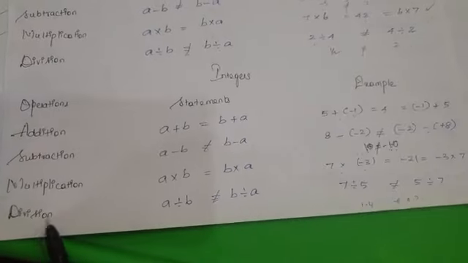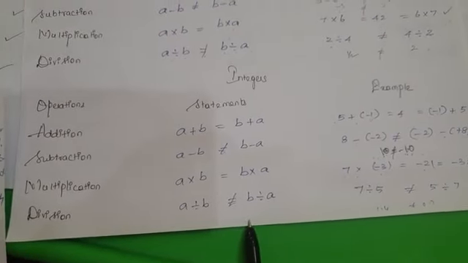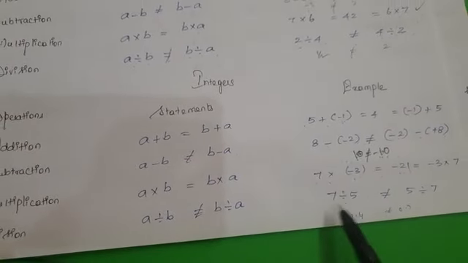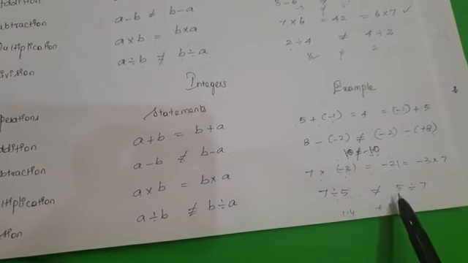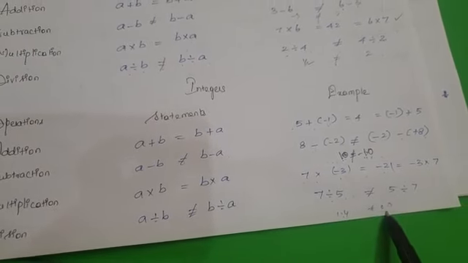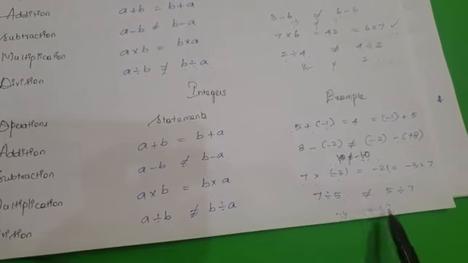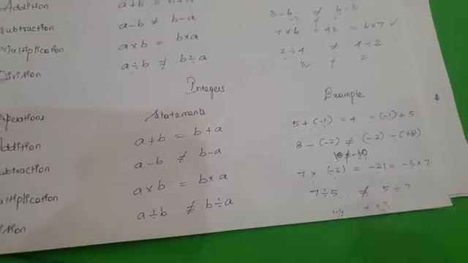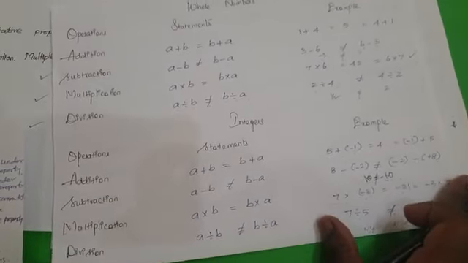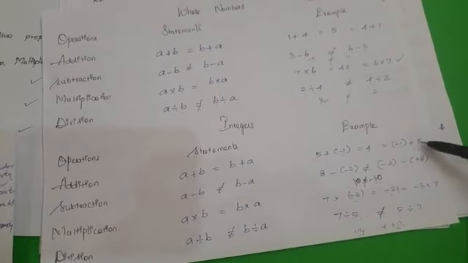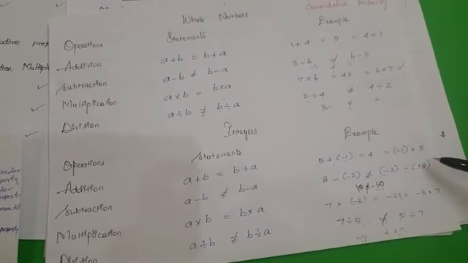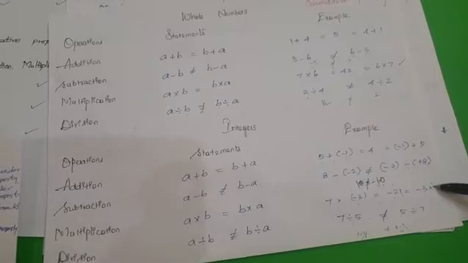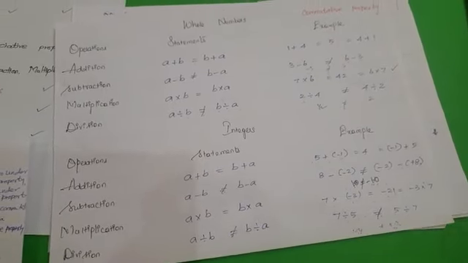When you come to division, a divided by b is not equal to b divided by a. For example, 7 divided by 5 gives the resultant 1.4, whereas 5 divided by 7 gives the resultant 0.7. This is a decimal, and this is also a decimal. Both numbers are not the same, so it will not satisfy the rule of the commutative property. So as the rule, addition is commutative for integers, subtraction is not commutative for integers, multiplication is commutative for integers, and division is not commutative for integers.